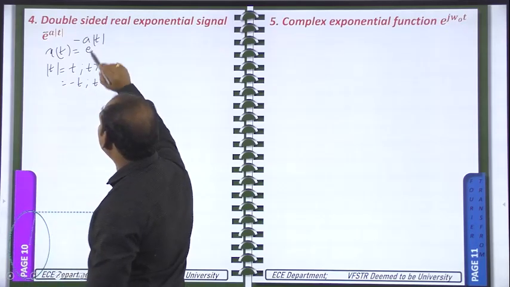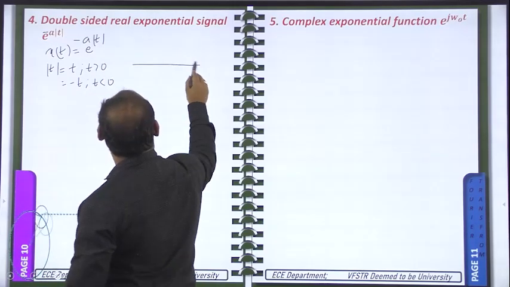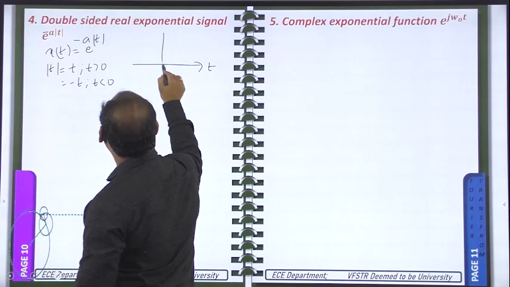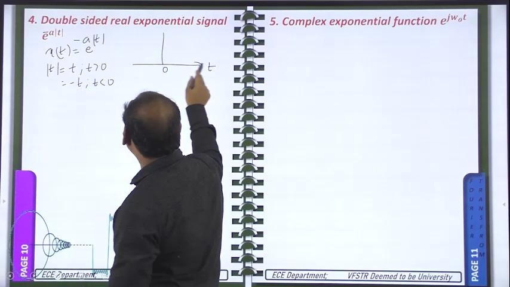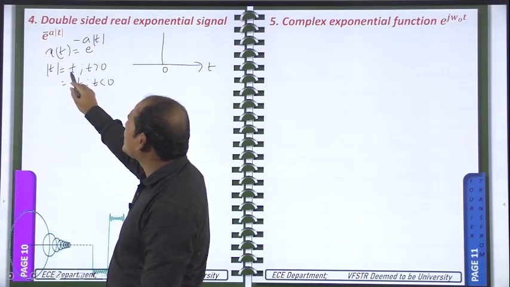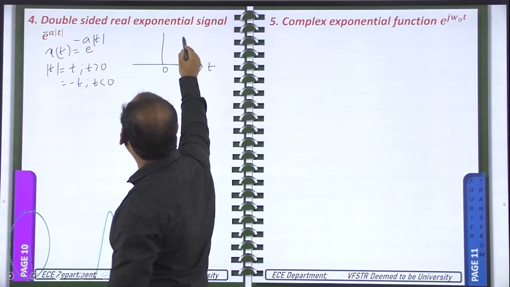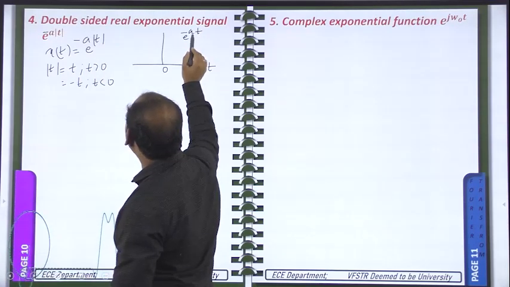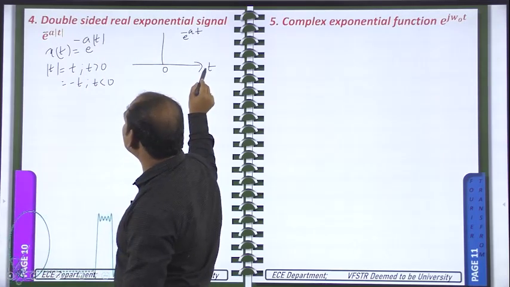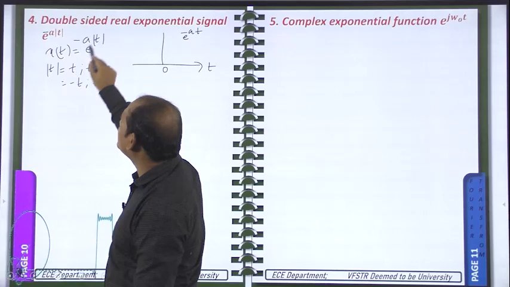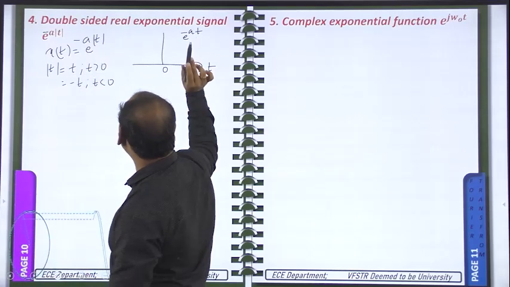So first I will try to draw this one. On the x-axis I have taken time, and this is 0. I will first draw the right side, where t is positive. When t is positive, mod t is equal to t only. That means in place of mod t we need to write t, so we need to draw e power minus a t only.